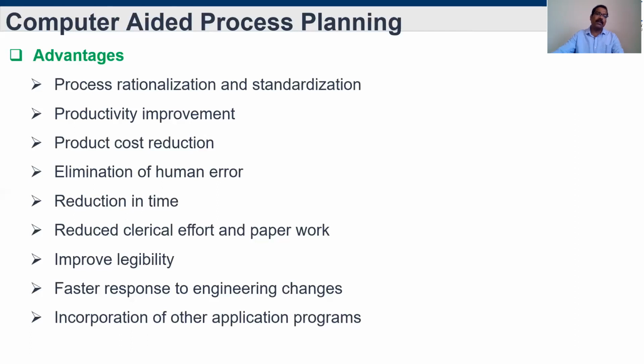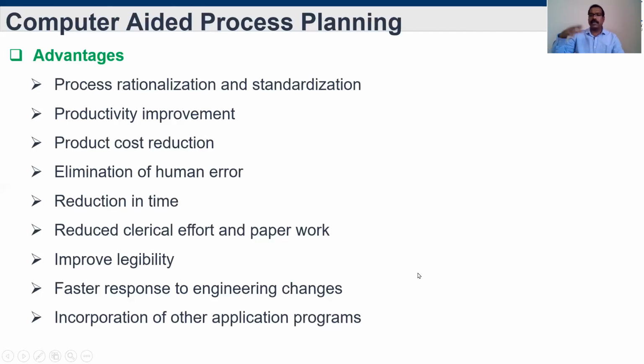In that case, if we go for manual, it is very time-taking and difficult to change the complete process plan, because too much time is needed. But with computer process planning, if we have all the data stored, then it is very easy to handle any engineering changes happening at the end of the production. Okay, so it is also easy. Incorporation of other application programs.